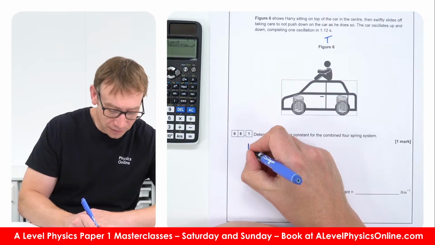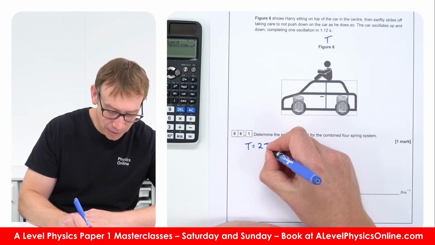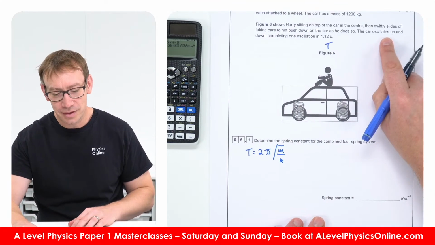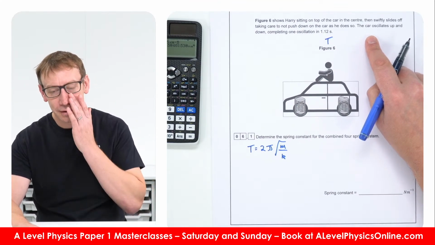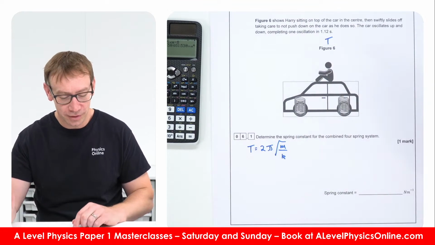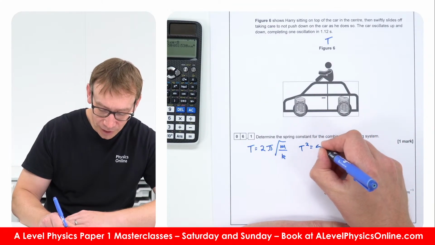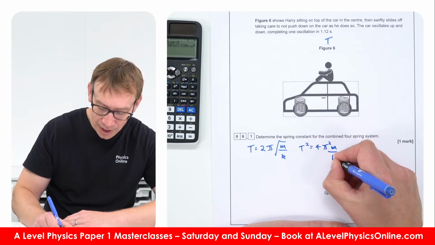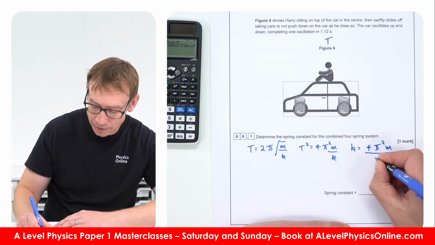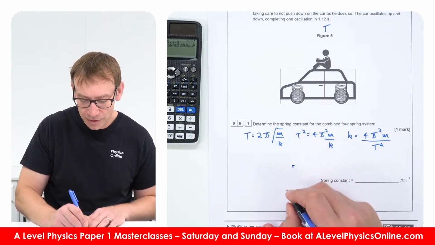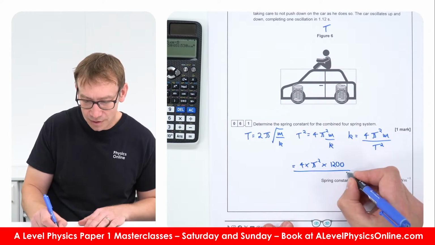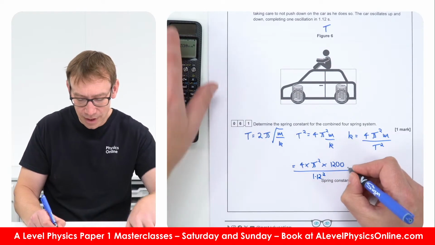We're going to be using the equation that says the time period is equal to 2 pi root m over k. Okay, so if the car's oscillating up and down at its maybe natural frequency, we can work out the time period. If we know the mass, we can then work out the combined spring constant for those four things. So we can say that T squared is equal to 4 pi squared m over k, and therefore k is just going to be 4 pi squared m over T squared. That'd be my approach, which is equal to 4 times pi squared times 1200 divided by 1.12 squared.